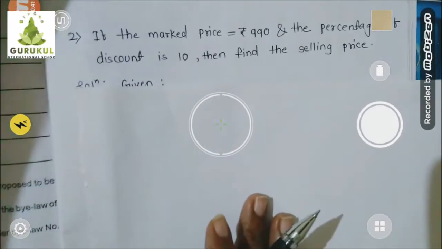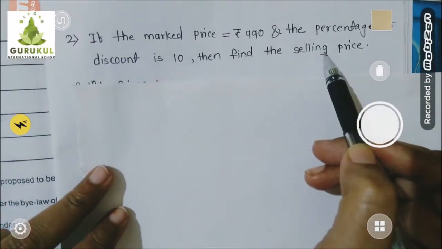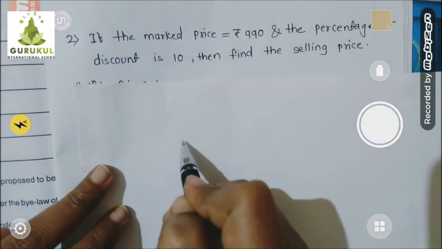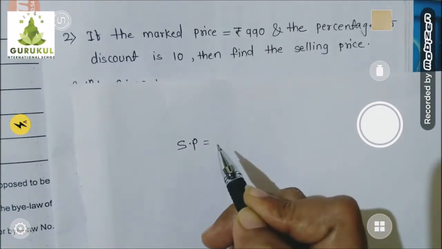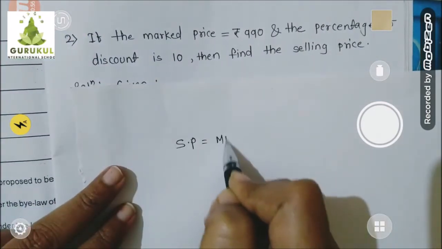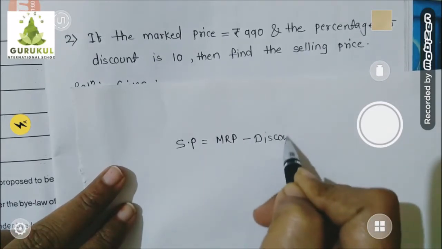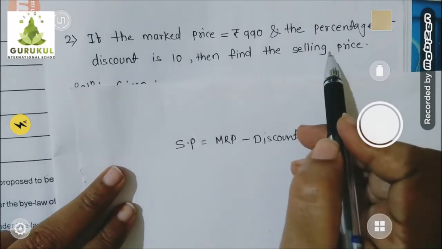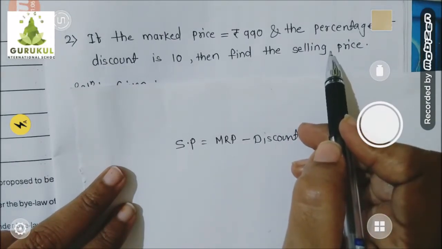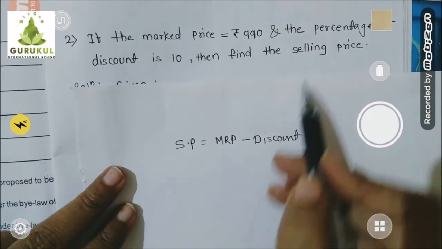Okay, so listen. What is asked to us? Selling price. You know very well how to find out selling price. Formula to find out selling price is equal to mark price minus discount. If I know these two quantities, I can easily find out selling price. Let's check out of these two quantities which things are available with us.